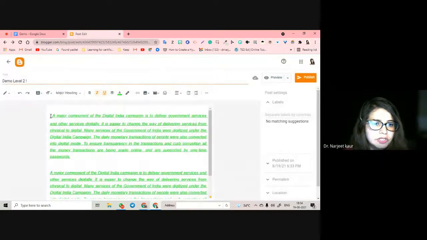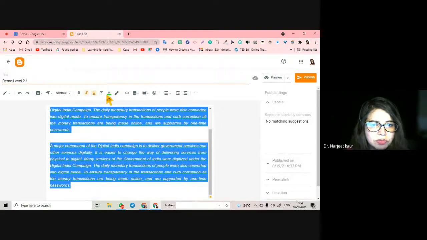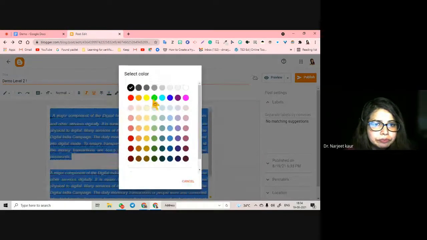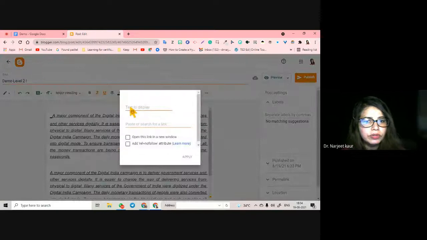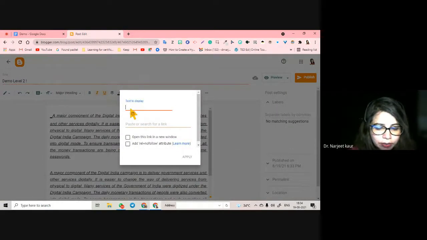Just hold on, let me change it back to black so that it is visible to all. Right, you want to insert a link, you can do that. So what is the text to display? You see now, in a lot of blogs people say that this is the link to my previous blog. If you want to know more about that, you can check out this link. So please check my previous blog.